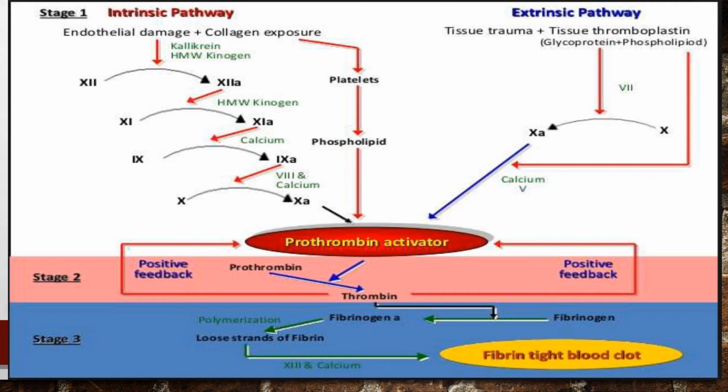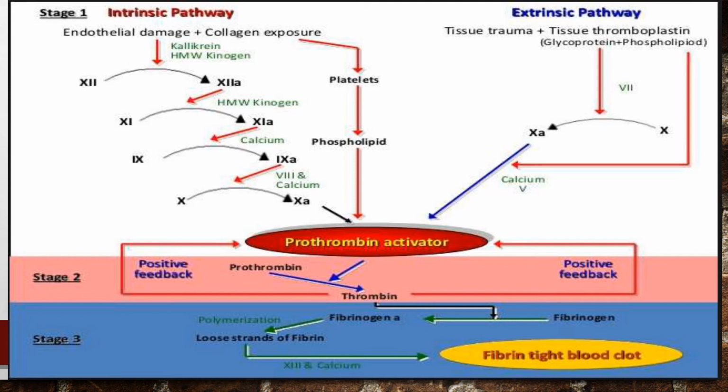The activated factor 10 may then react with the factor 5 and the phospholipid component of the tissue thromboplastin, and these react together and form the prothrombin activator.